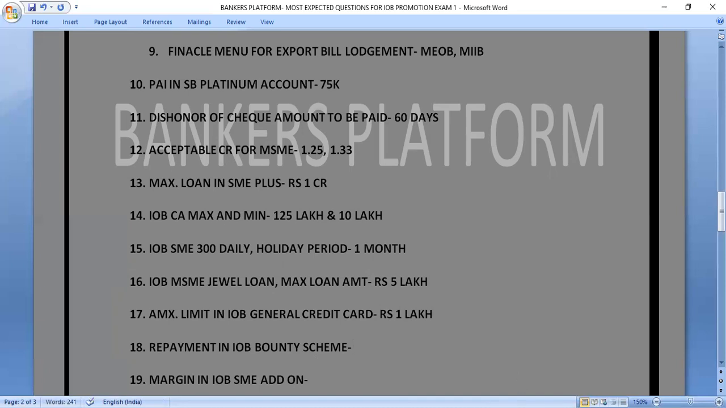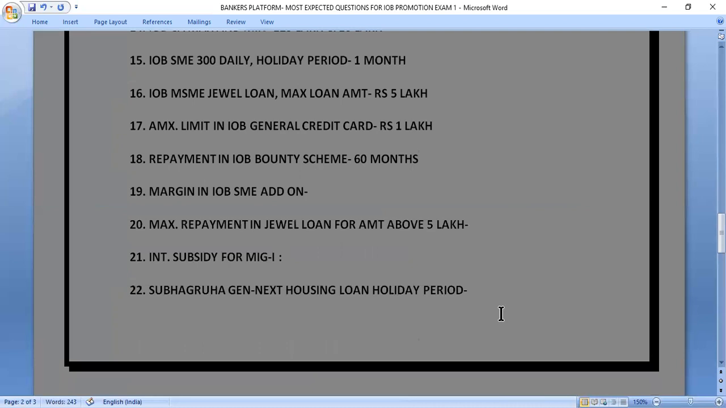What is the repayment in IOB bounty scheme? You all would be knowing that IOB bounty scheme is the loan which we give to the people who are engaged in the service of ATM services. So what is the repayment in IOB bounty scheme? The correct answer of this question is 60 months. 60 months is the correct answer.